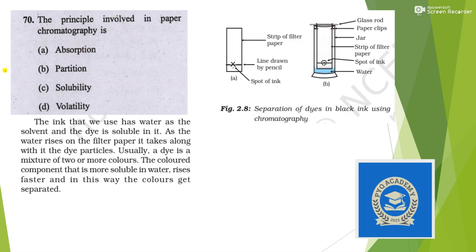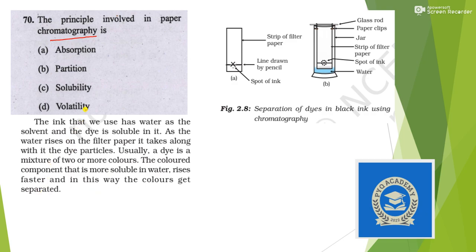Principle involved in paper chromatography is, okay. So although the method chromatography has been mentioned in NCERT, you cannot get to know directly which is the principle behind chromatography. But by reading, the ink that we use has water as a solvent and the dye is soluble in it. As the water rises on filter paper, it takes along with it the dye particles. Usually a dye is a mixture of two or more colors. The color component that is more soluble in water rises faster, and in this way the color gets separated.